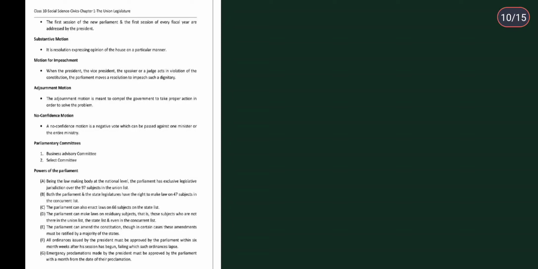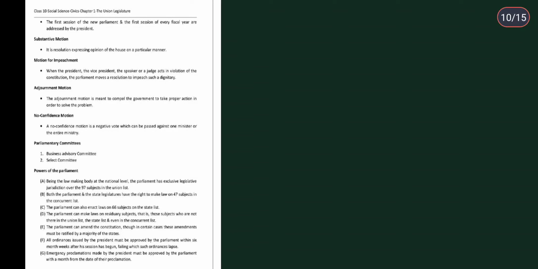Then motion for impeachment. When the president or the vice president, the speaker or a judge acts in violation of the constitution, the parliament moves a resolution to impeach such a dignitary. So that is what we call a motion for impeachment. I hope you remember what we mean by impeachment. Impeachment is when you want someone to resign, to leave.